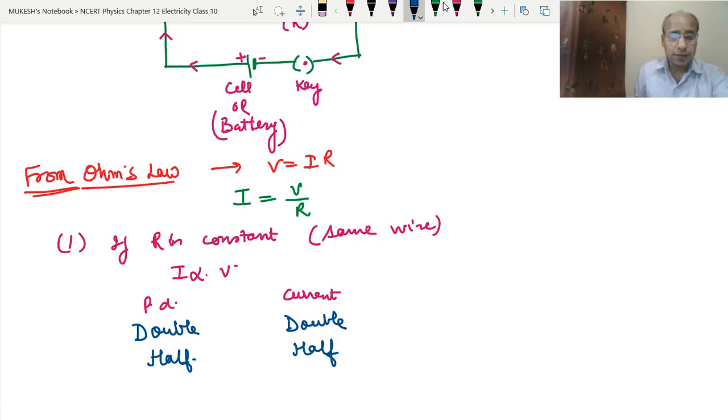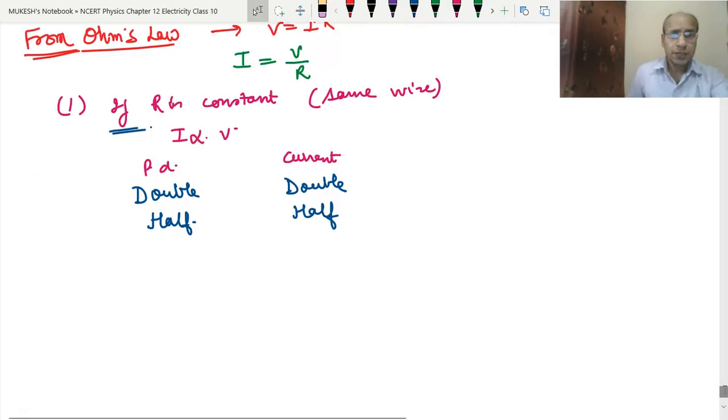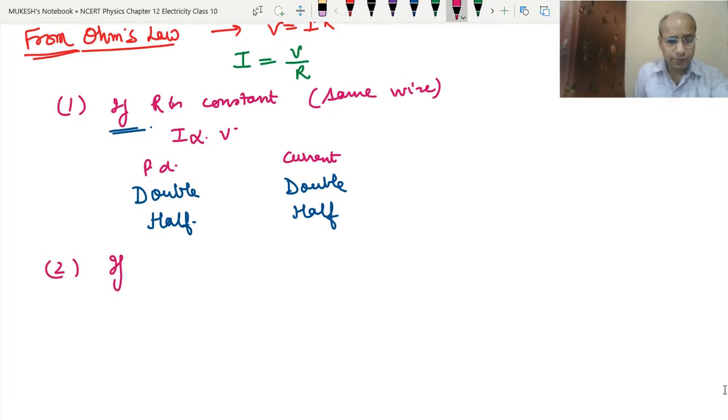It means whatever change we make in the potential difference, in the same ratio the current will also change. And here we are keeping R constant. Clear? The second relationship that we can deduce from here, number 2, is if V is constant. V constant means the same cell or battery.